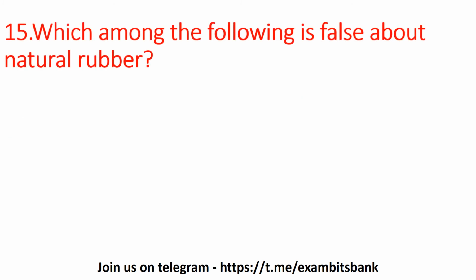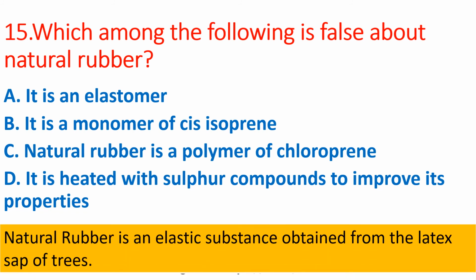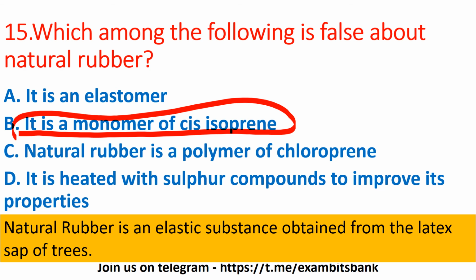Which among the following is false about natural rubber? Options are it is an elastomer, it is a monomer of cis-isoprene, natural rubber is a polymer of chloroprene, or it is heated with sulfur compounds to improve its properties. Here option B is false about natural rubber. Option A, which is it is an elastomer, and natural rubber is a polymer of chloroprene and it is heated with sulfur compounds to improve its properties, these are correct with natural rubber, and it is a monomer of cis-isoprene, this is the wrong statement.